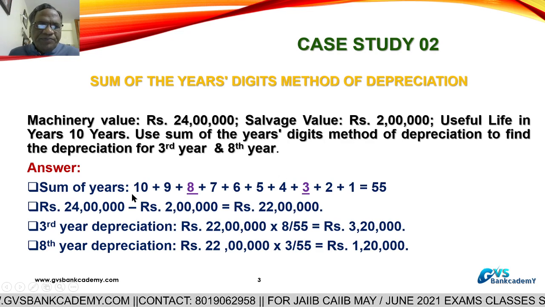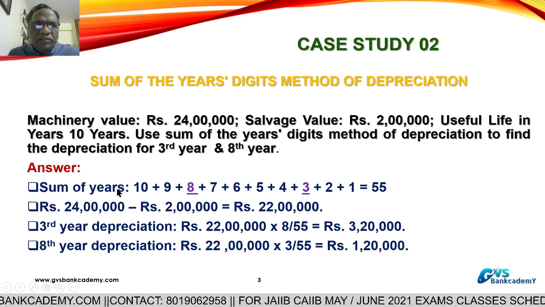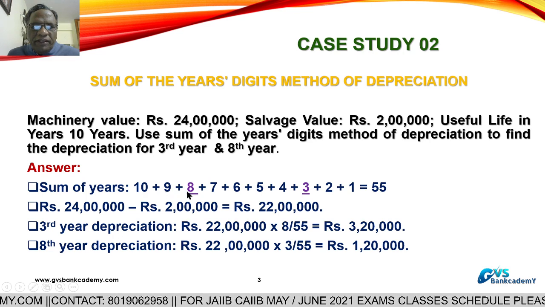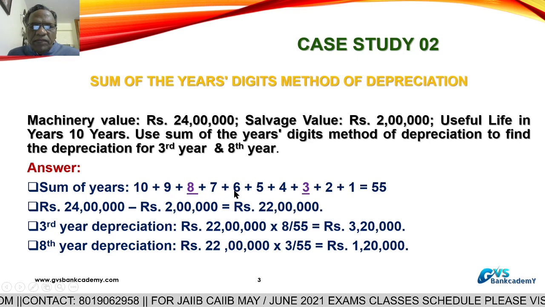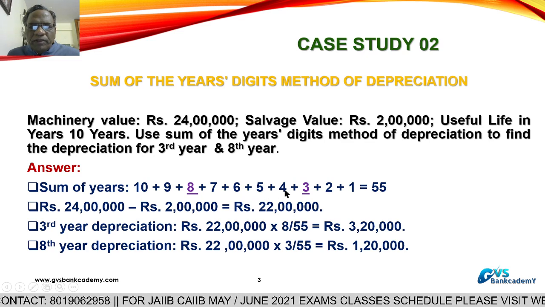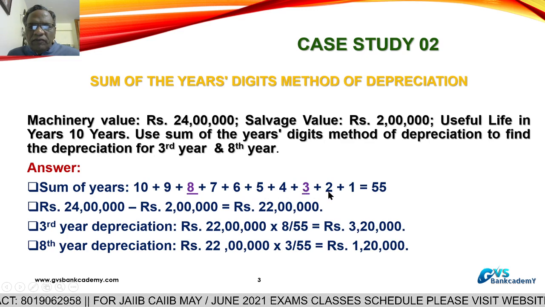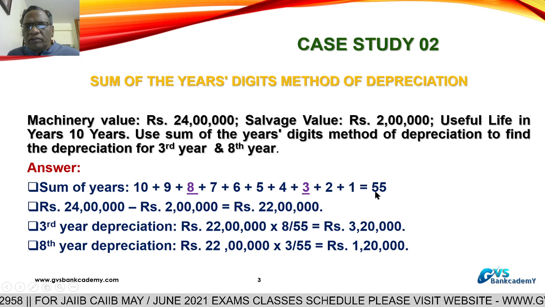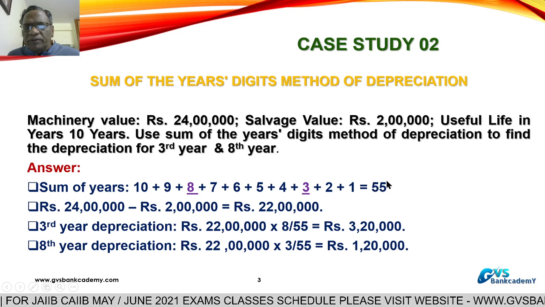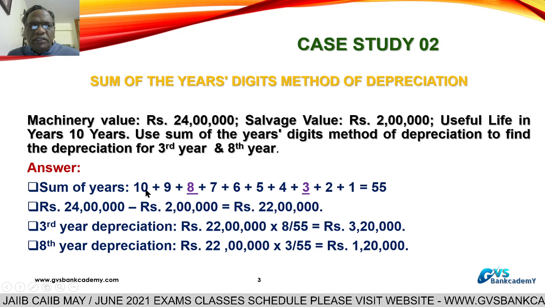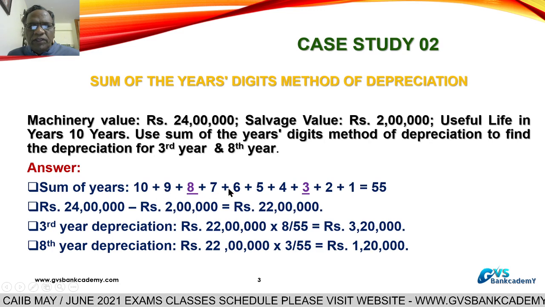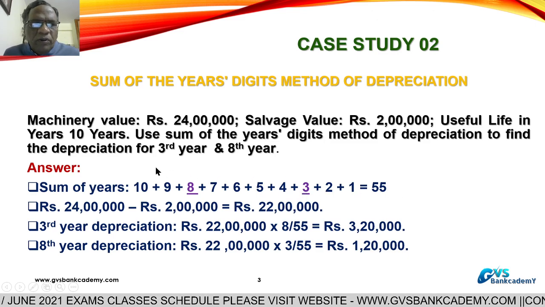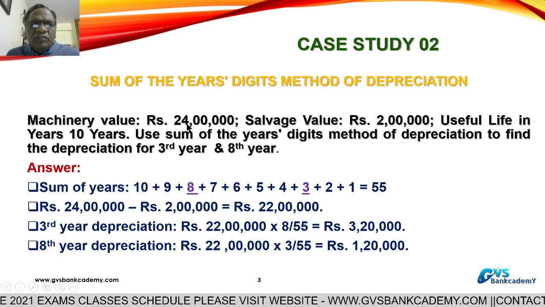Sum of years digit. This is the sum of years. 10 years means 10 plus 9 plus 8 plus 7 plus 6 plus 5 plus 4 plus 3 plus 2 plus 1. So the sum of years for 10 years is 55. Simple: we have taken the 10 years, 9, 8, 7, 6, 5, 4, 3, 2, 1, which gives 55.